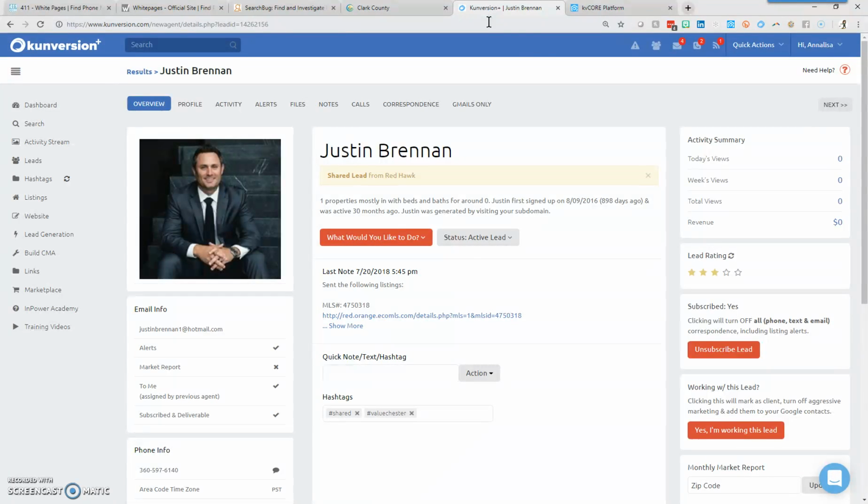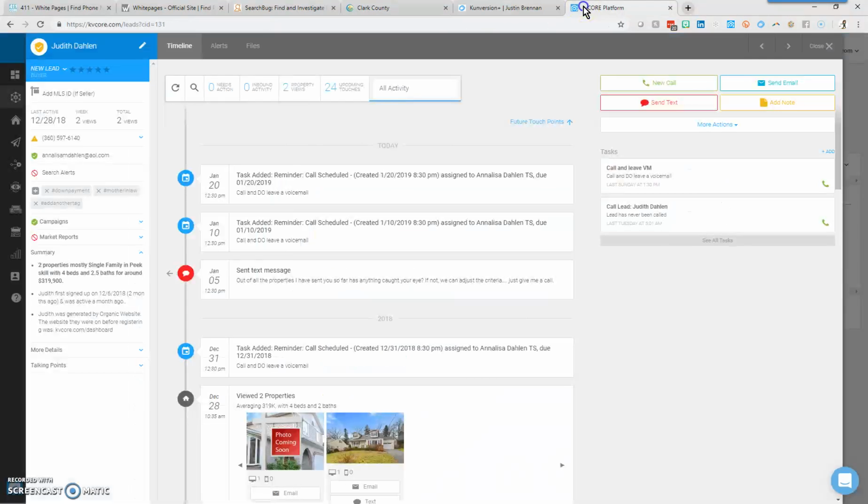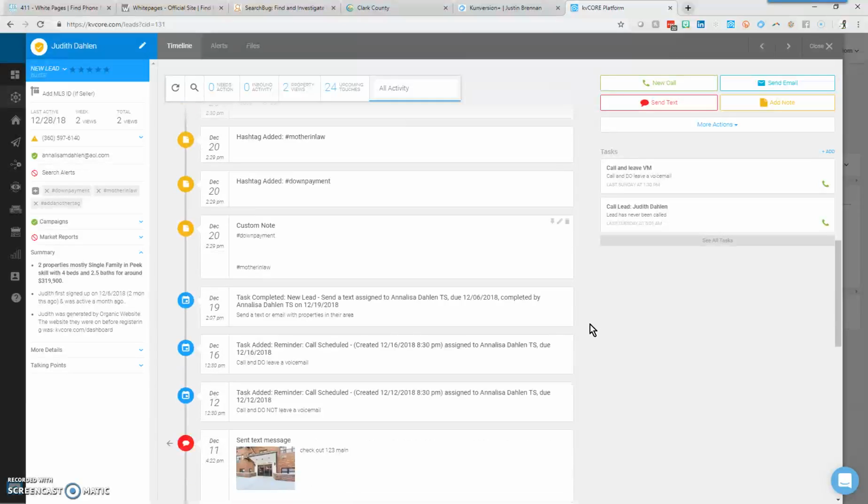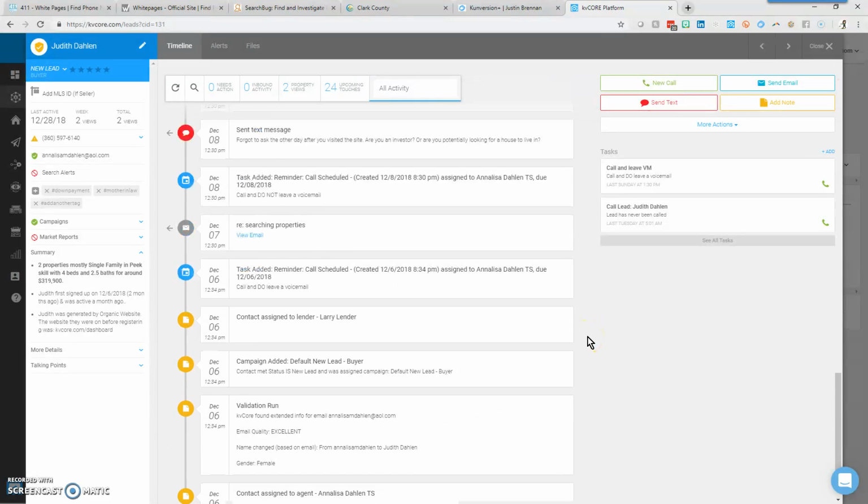So the first thing I'm going to do is on K Plus here, I brought up a contact, and in KVCore, I brought up a contact. Now, it's important to note when you're looking at the contacts, generally we run a data validation when these land in the system. On KVCore, you're going to see the data validation amongst the very first notes which came in the system. And it's the same thing on Conversion Plus. So on this particular contact in KVCore, I'm just going to scroll down until I see my data validation information, which might be a little way back there.